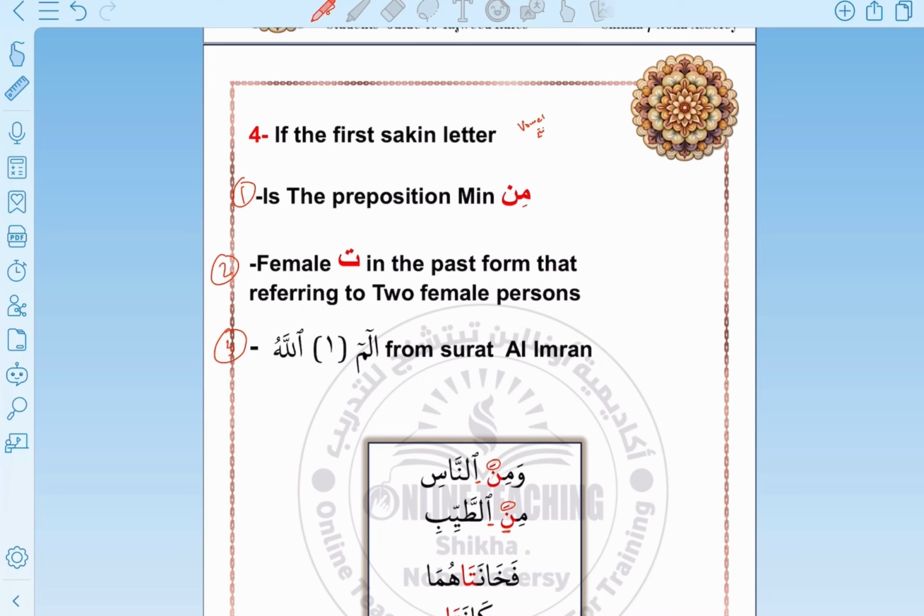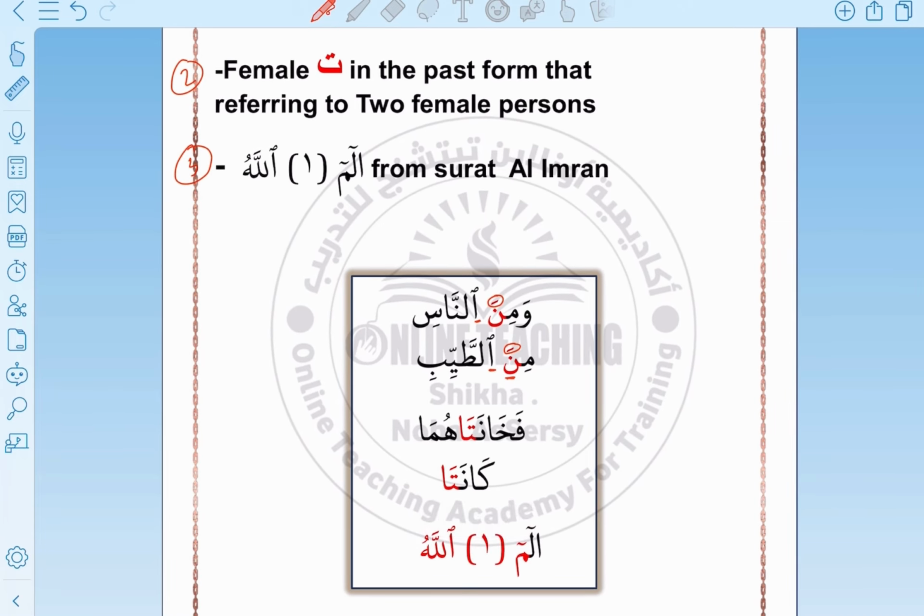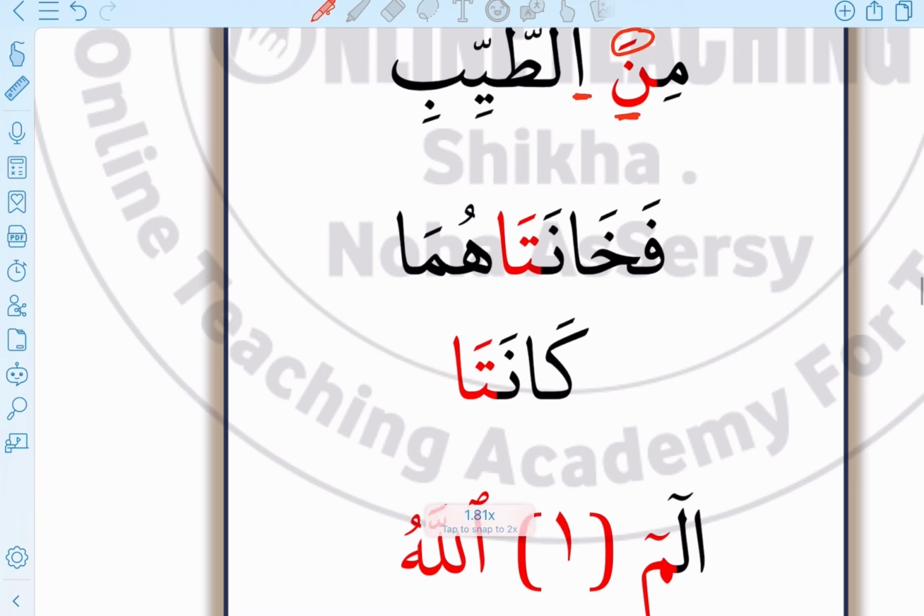Example number two, the female ta in the past form referring to two female persons. What does that mean? For example, here we have فخانتاهما and كانتا. Originally the ta here was sakina, and we voweled it with fatha just because of التقاء الساكنين.